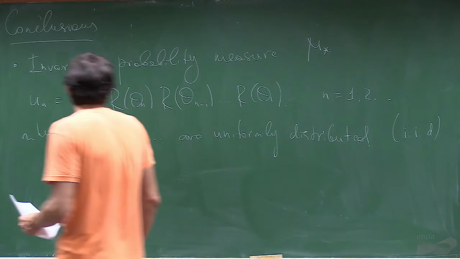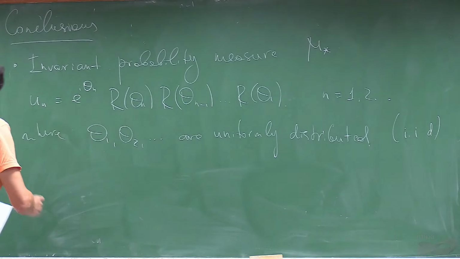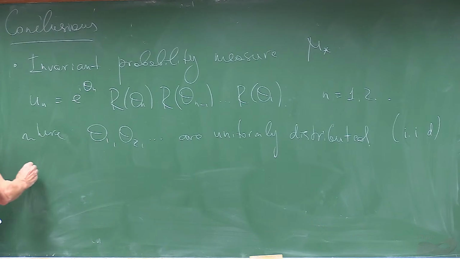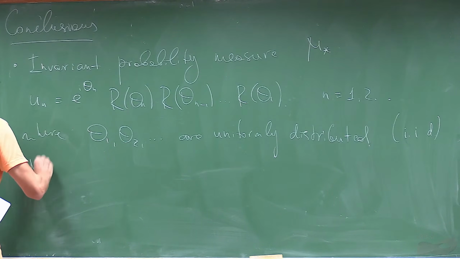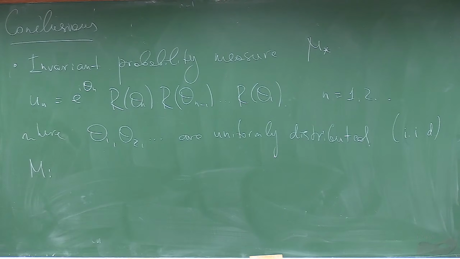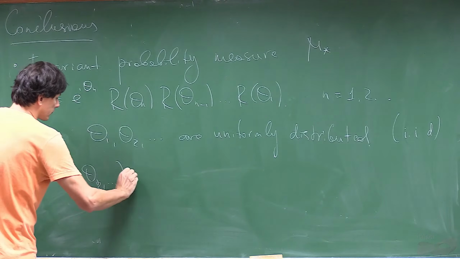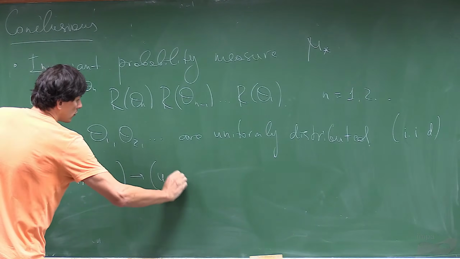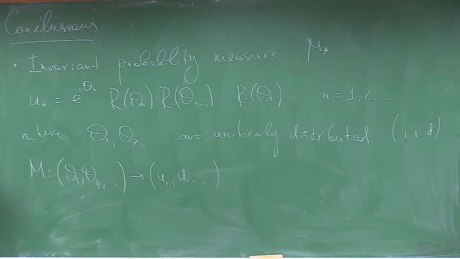So now you can just define the function. Let's call it M. Let's define the function which maps these angles to velocities by this formula.